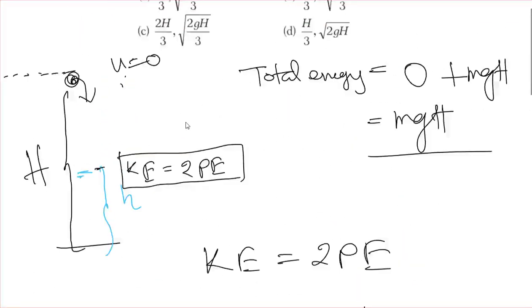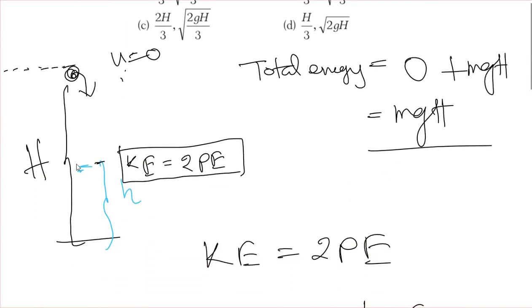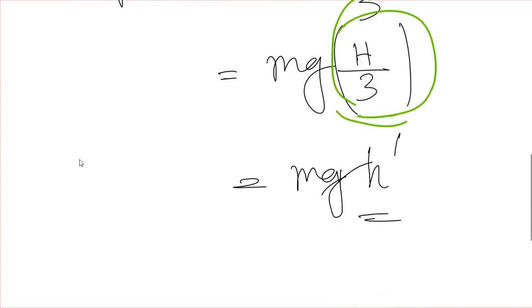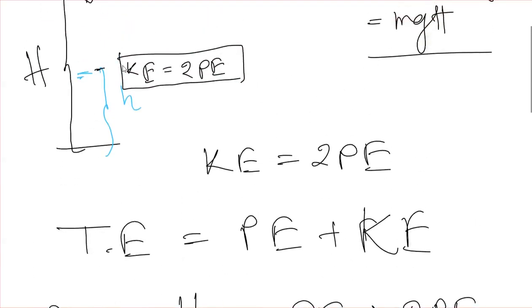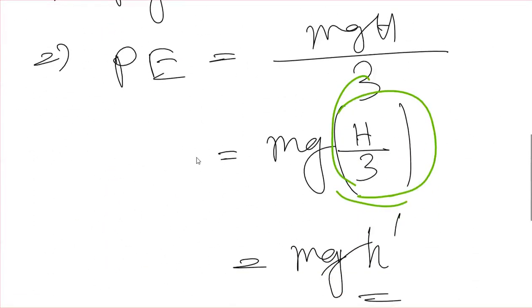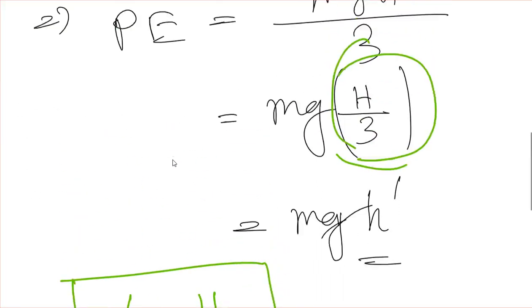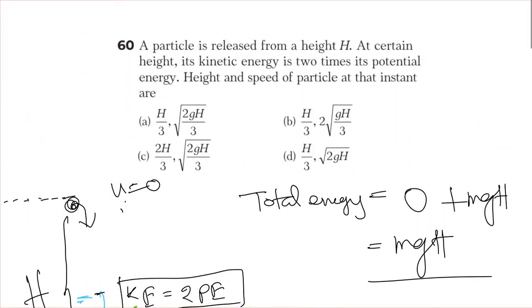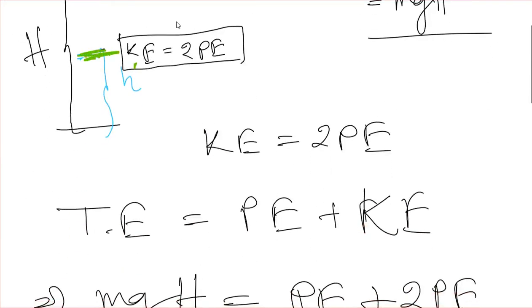So at what height क्वेश्चन में पूछा गया है, the height and speed at that instant, that means the value of h dot. हम लोग अगर h dot पकड़ लेते हैं, this will be h by 3. So our height from ground level, h dot, will be equal to h by 3, total height का 1/3. At this point the kinetic energy will be 2 times of potential energy. अब हम लोग को सेकेंड पार्ट का आंसर निकालना पड़ेगा, the speed of the particle at that instant, मतलब इस पॉइंट में स्पीड ऑफ द पार्टिकल कितना है, what is the speed.